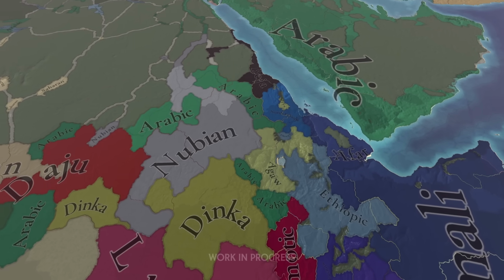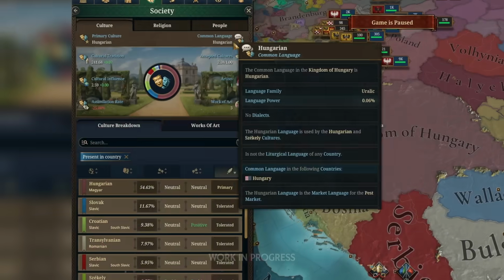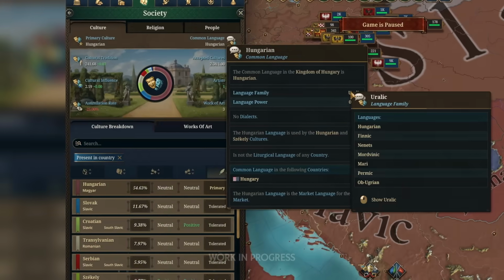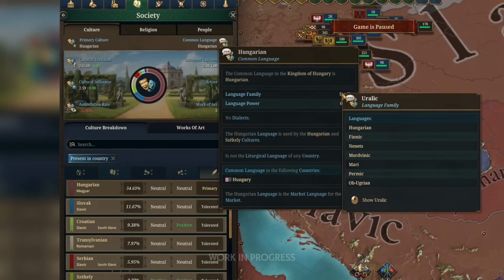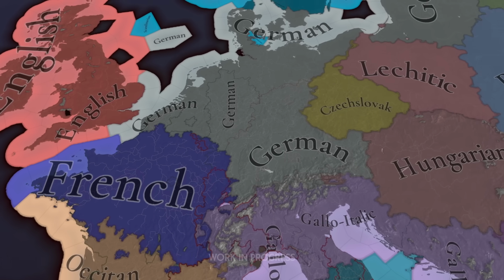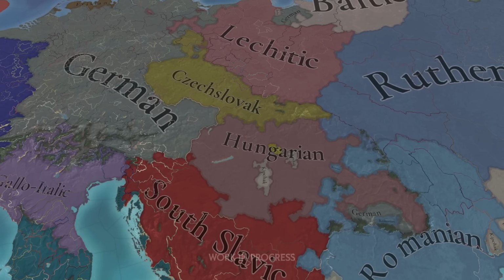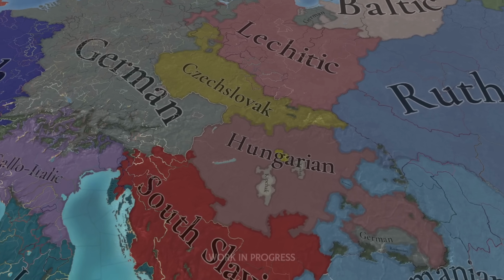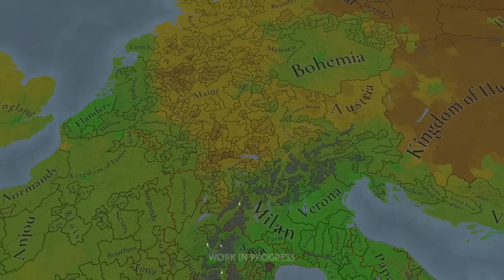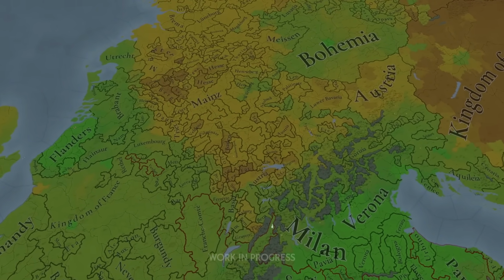Linguistics in EU5 don't stop there. Each and every pop has its own language. Your culture will have a primary common tongue. Everything from your royal court to your trade markets can be influenced by one language or another. It determines the names of characters, helps diplomatic deals with linguistically similar countries, influences the spread of ideas, and most importantly, it is the language that you build your cultural tradition and cultural influence with.